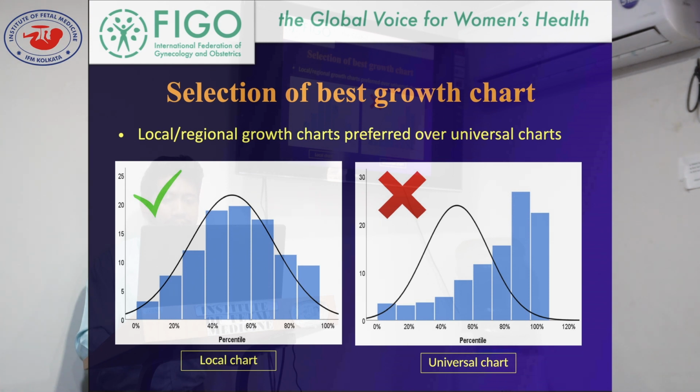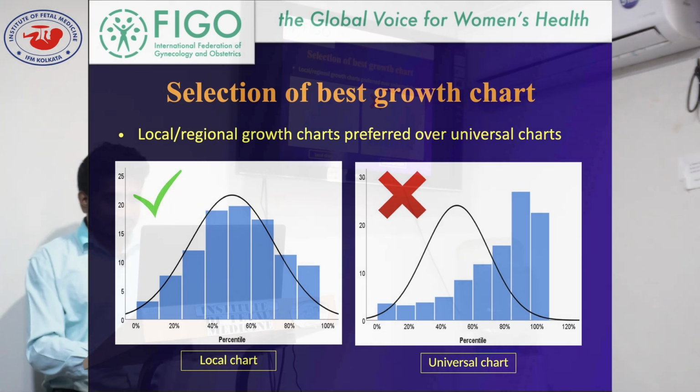But here it is a universal growth chart. If applied in any population, it may be appropriate for one population, it may not be appropriate for another. It may be a right-sided skewed diagram in one population, it may be a left-sided skewed diagram in another population.